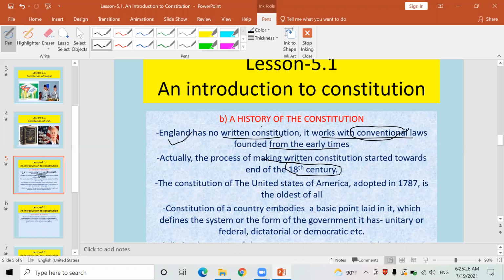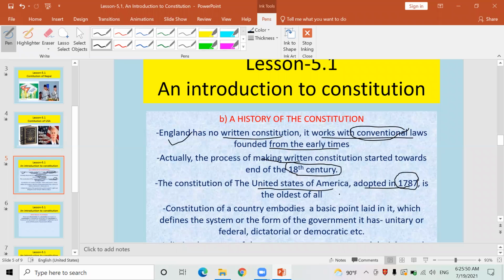Similarly, look here, regarding the history of the Constitution of the United States of America, it formulated the Constitution in 1787 AD. This is 2021 AD. Okay, how many years back did the United States of America, or USA, write the Constitution?